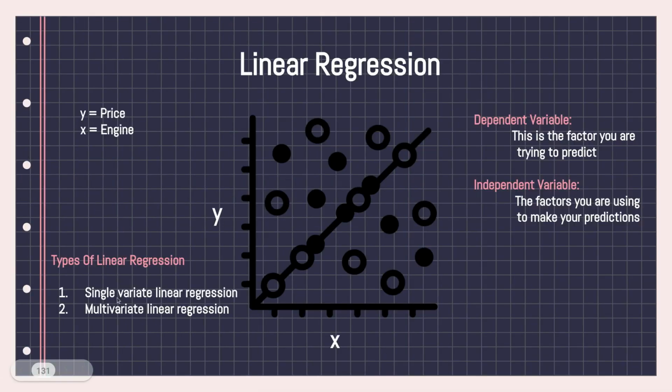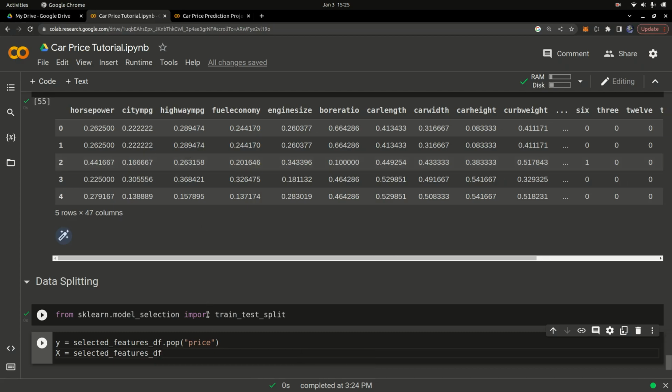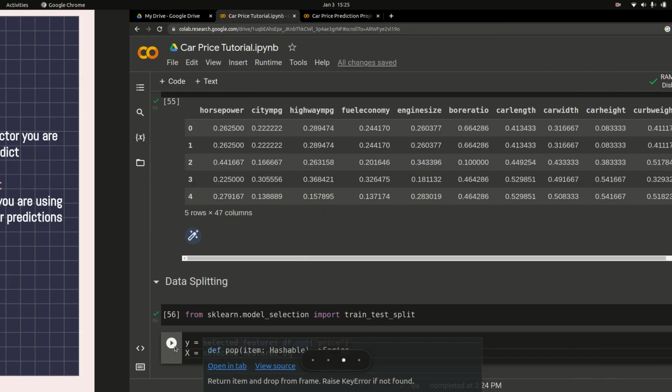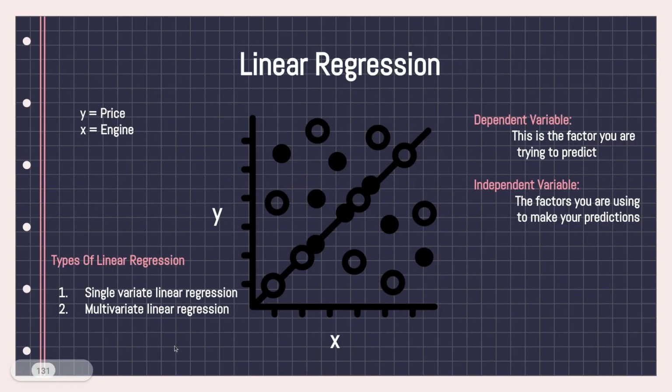And now x is not going to be just a single feature, but a collection of features, right? So that's basically what we're going to do. So x is going to be everything other than the price, and y is just going to be the price. So good, that's basically what you have done right here. It's the same concept, but now x is multiple variables, and that's what we call multivariate linear regression. If it's a single variable, we call it single variate linear regression.